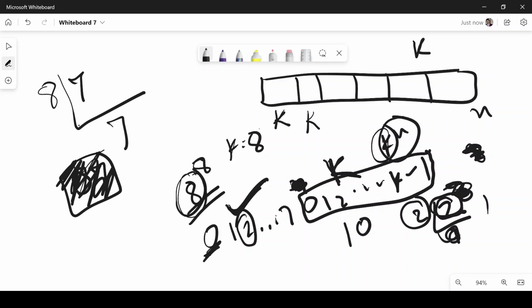So what you do, you keep on dividing it. Whiteboard seems to be hung, just a second. So you keep on dividing it, and then whatever remainder you get. So in this case you get a remainder of 7. That means we need to pick up the seventh element in the array, right? And once we are done with it, we get 0, right?